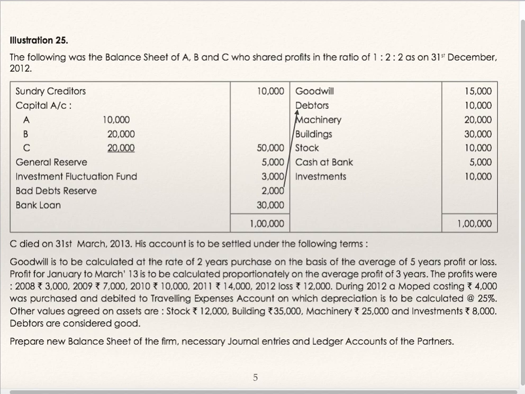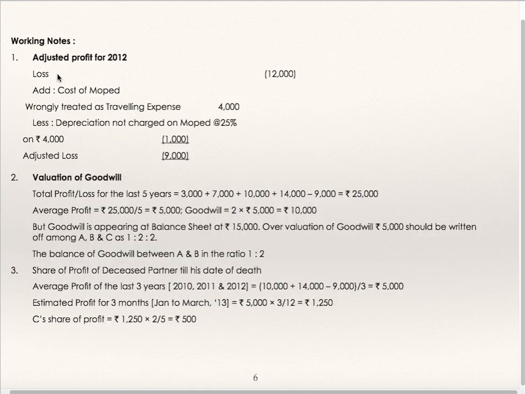The effect will be one and the same. We'll see the adjusted profit for 2012. Loss they were showing 12,000. Cost of moped wrongly debited as traveling expenses 4,000. Loss will go down, 12,000 minus 4,000, but depreciation is to be deducted. 25% of 4,000 is 1,000. So adjusted loss will be 9,000 and not 12,000.